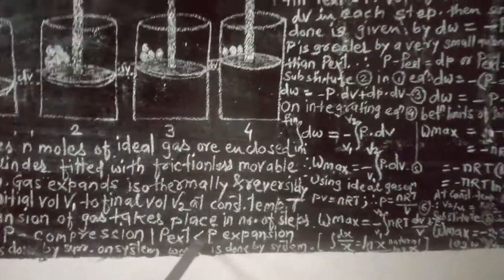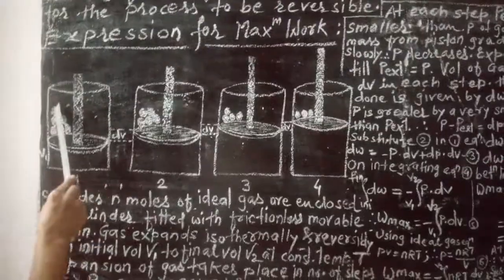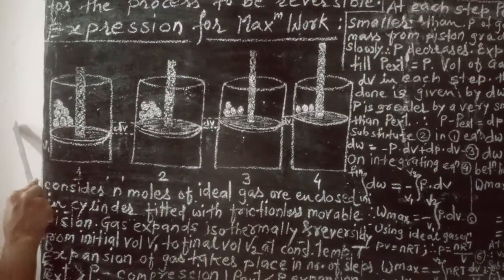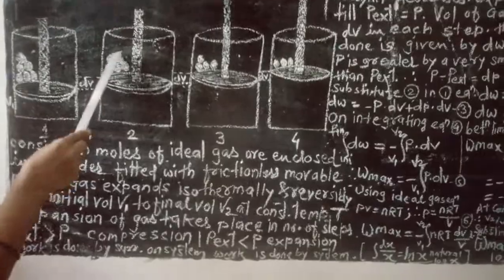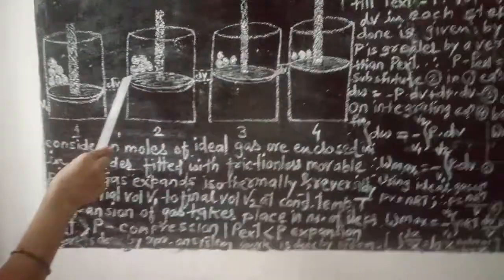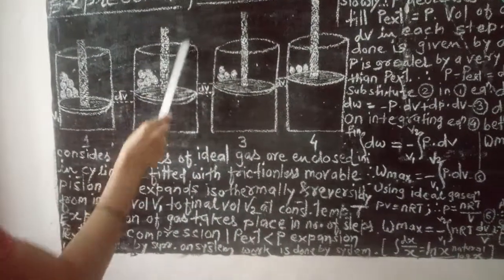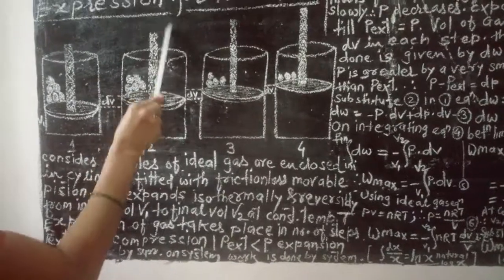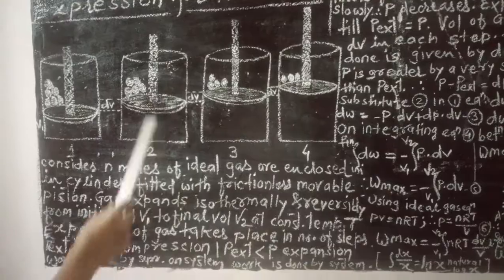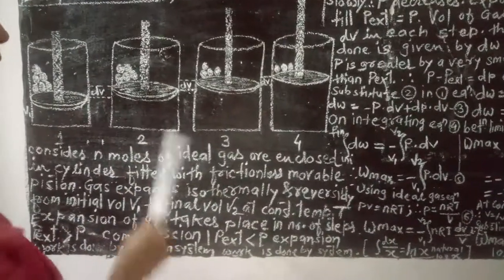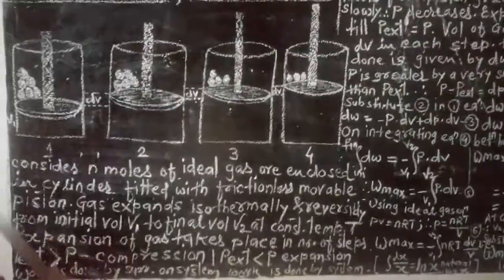If P external is less than P, if weight is removed, how can you reduce the pressure? Some weight is kept on the piston. If you reduce the weight from the piston, then the pressure P external surrounding the piston becomes less than P, the pressure acting on the gas.